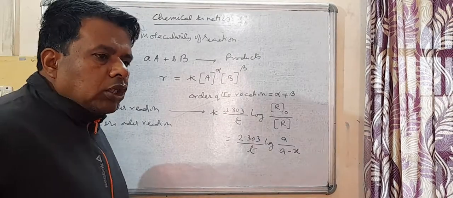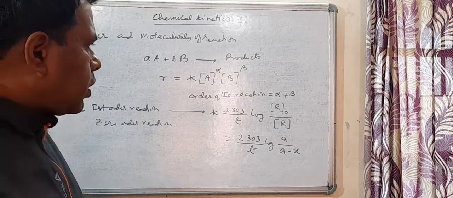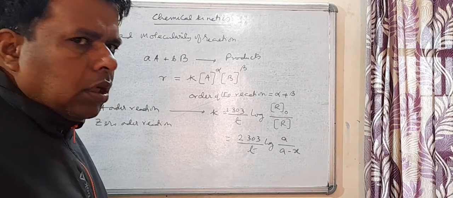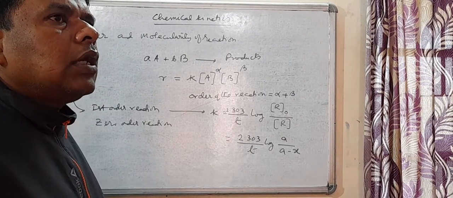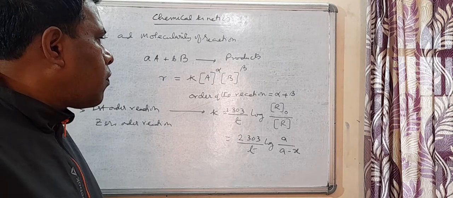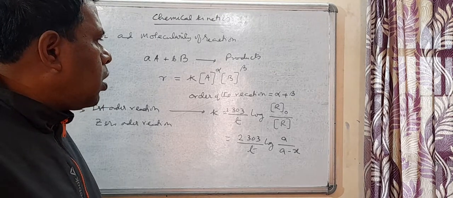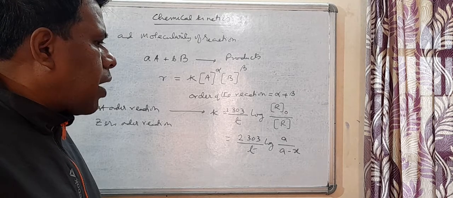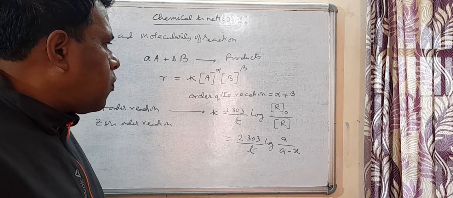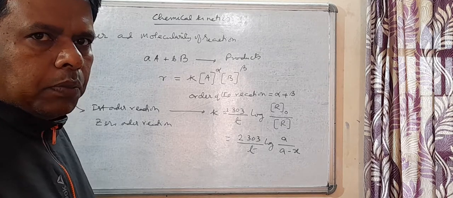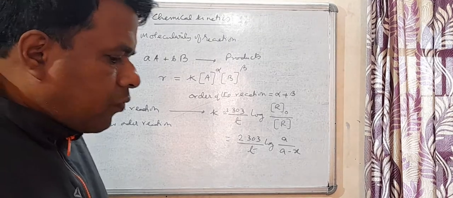Now one question that comes in the exam is, they say, starting from the first order kinetics equation, obtain an expression for half-life period.